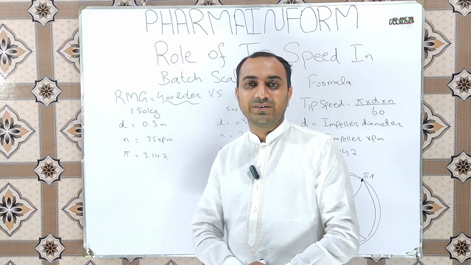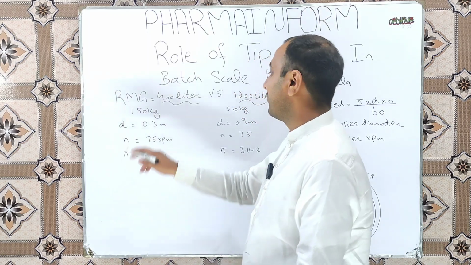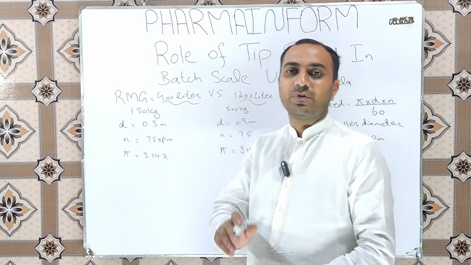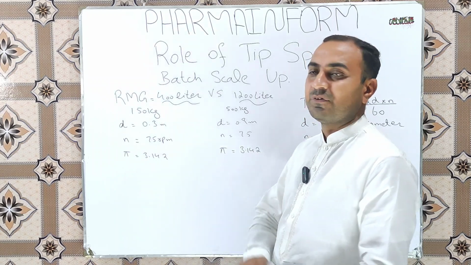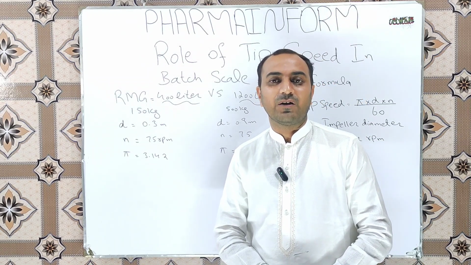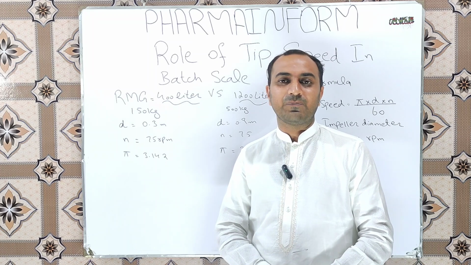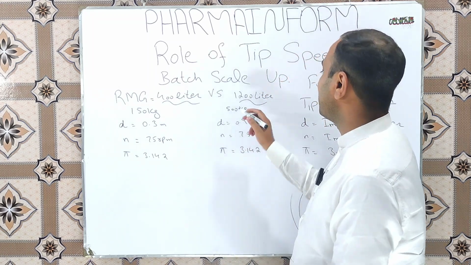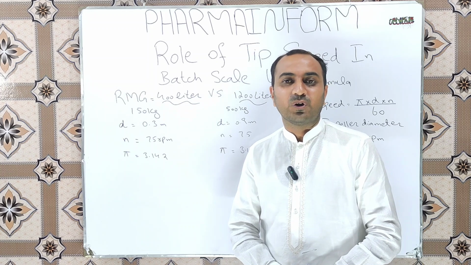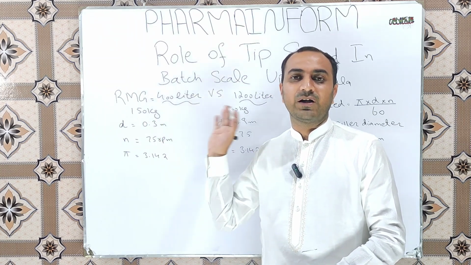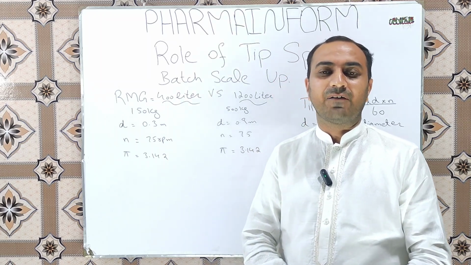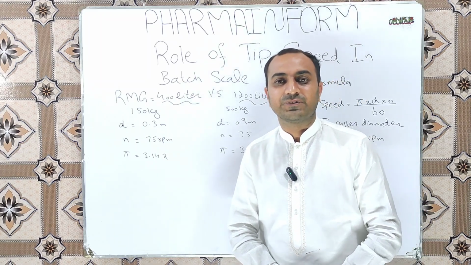First we will calculate the tip speed for the 400 liter rapid mixing granulator where our batch size is 150 kilograms, then for the 1200 liter rapid mixing granulator where our batch size will be 500 kilograms. We will also calculate the mixing time required for these two batches for scale up purposes so that our blend uniformity remains the same.